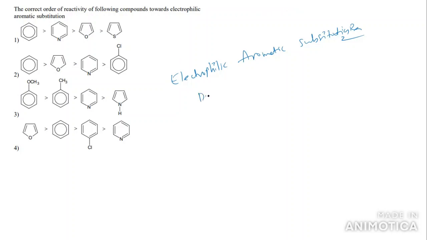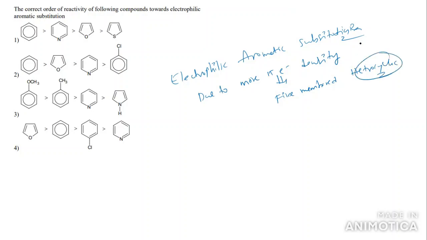Due to what? More pi electron density we can observe particularly in 5-membered heterocyclic compounds.